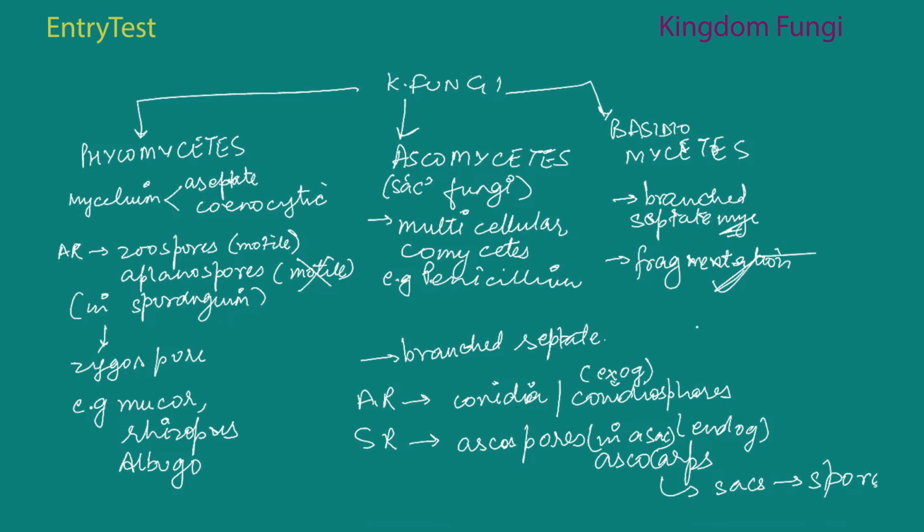And what happens is that they get a dikaryotic stage, and that gives rise to the basidium. So there are no sex organs, but there is plasmogamy, just like it happens in Ascomycetes. The protoplasms do fuse together, but the nuclei do not fuse. As a result, it has a dikaryotic structure, and this dikaryotic structure gives rise to a basidium.